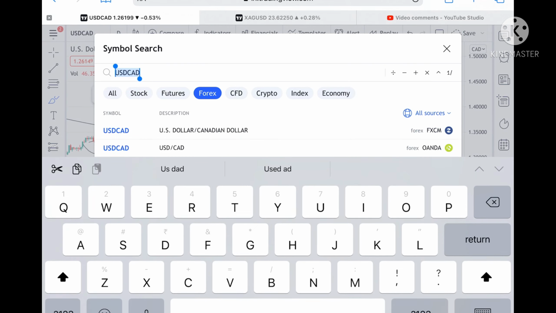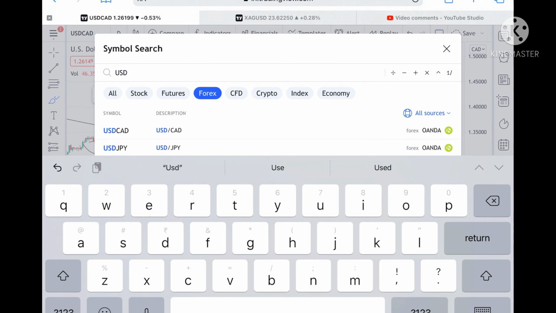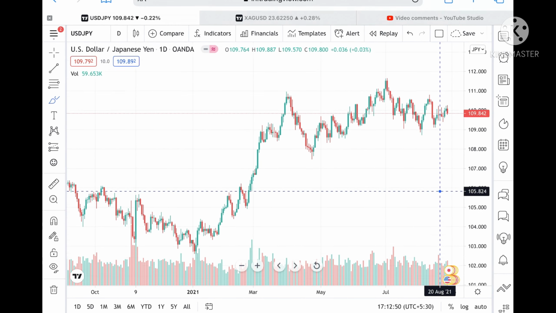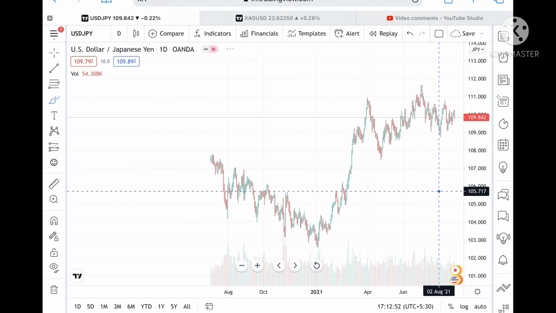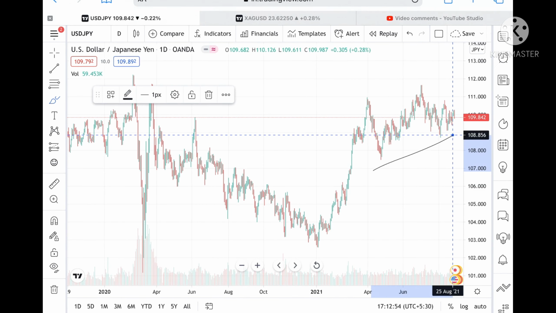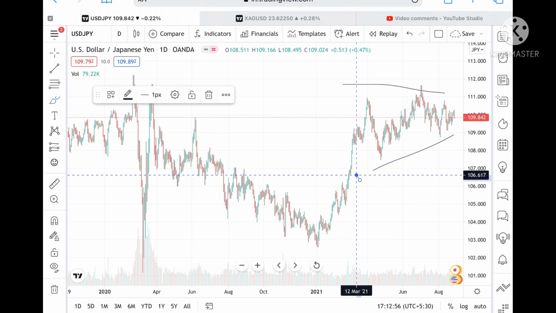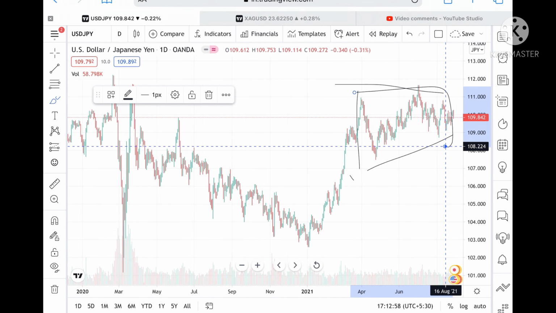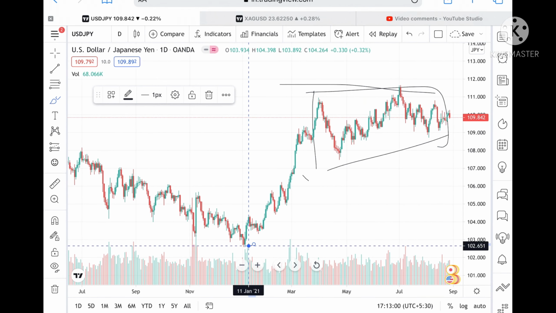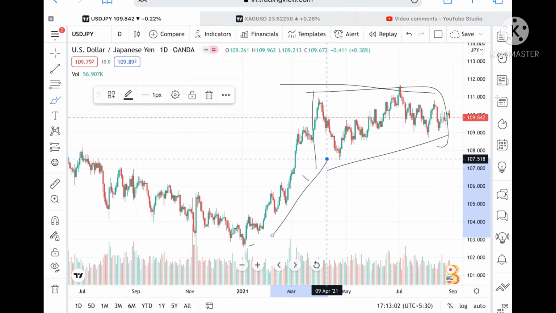If we talk about USD JPY, the USD JPY is moving in a particular range. This is the particular range. It made a low of around 102, and after that it is continuously moving upside.